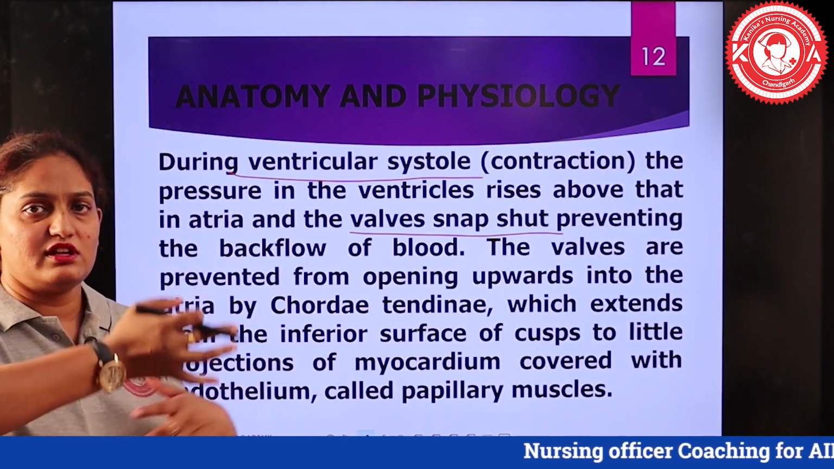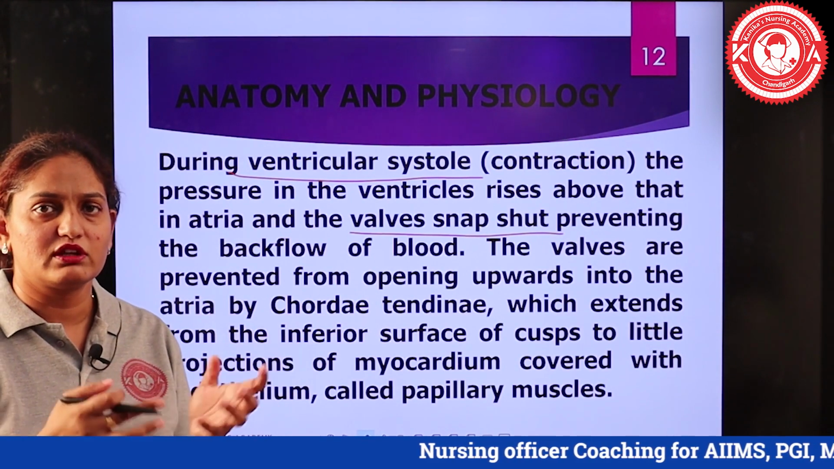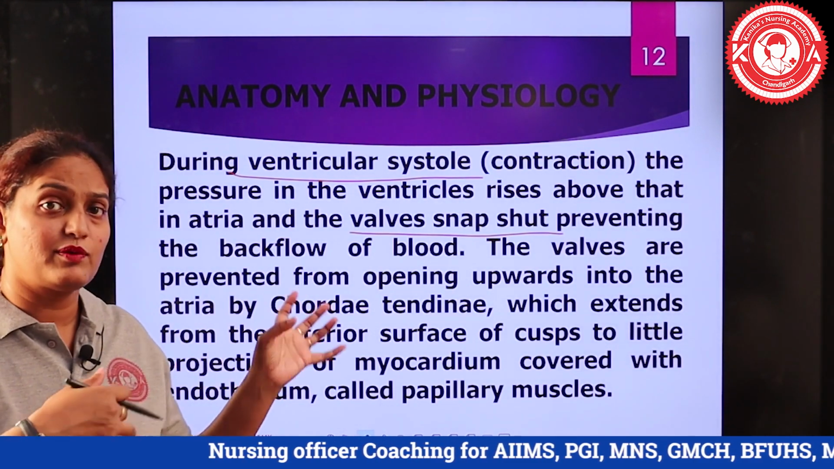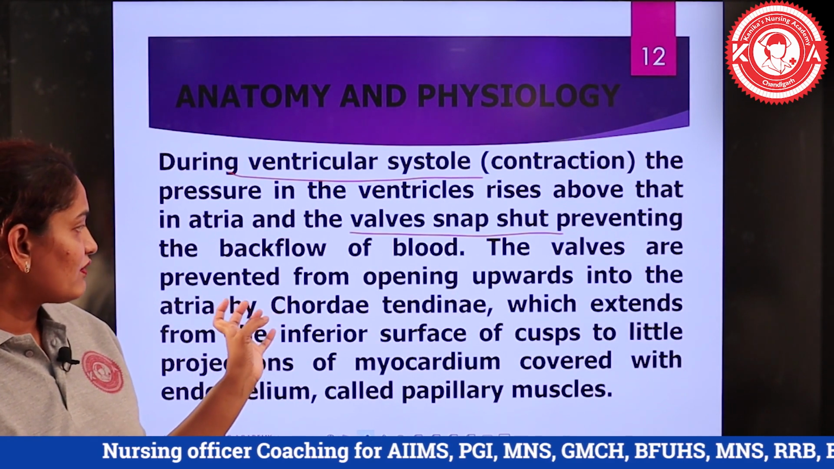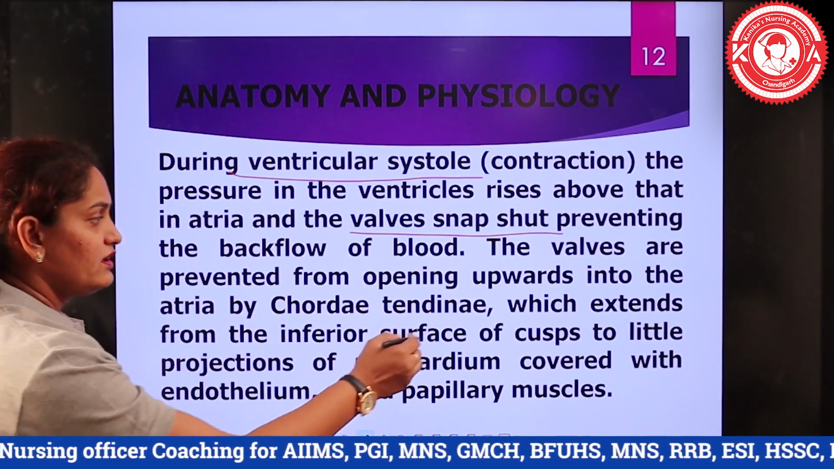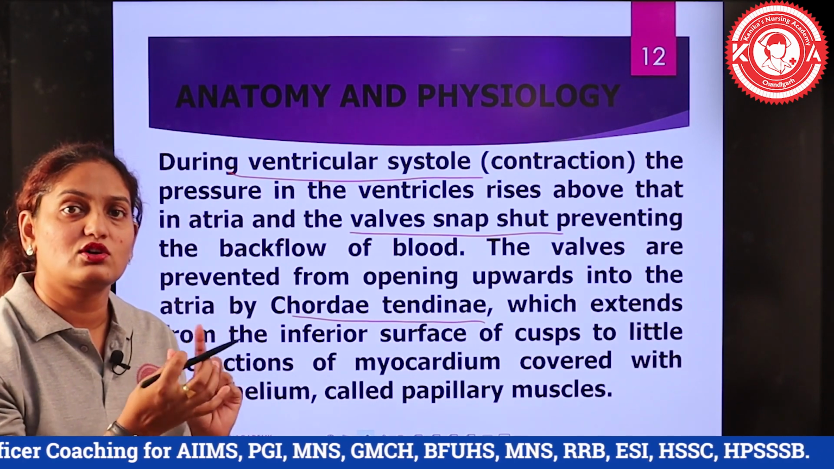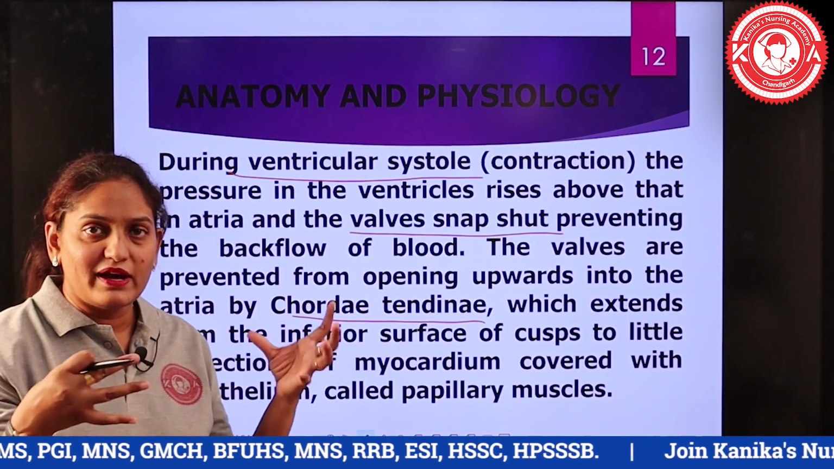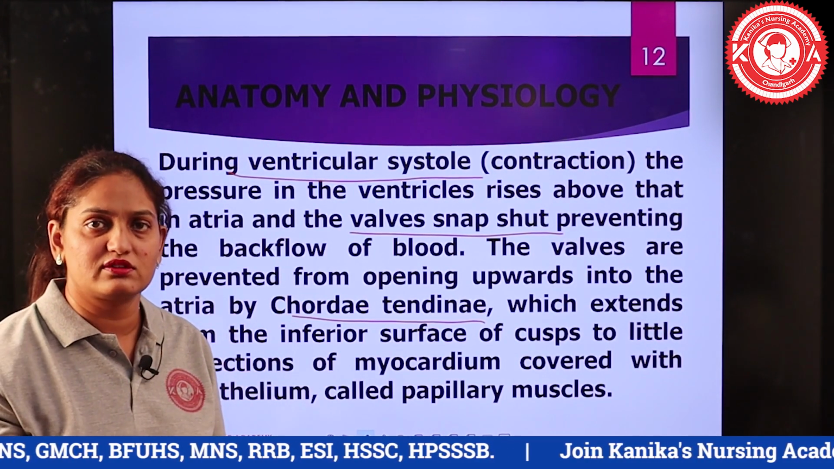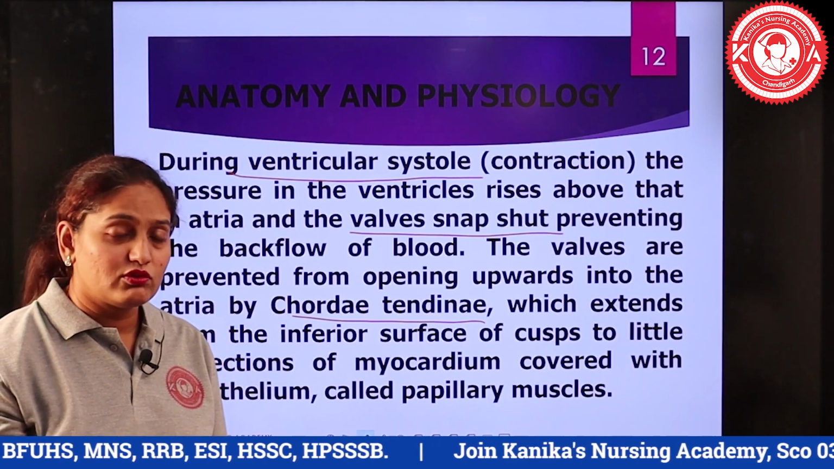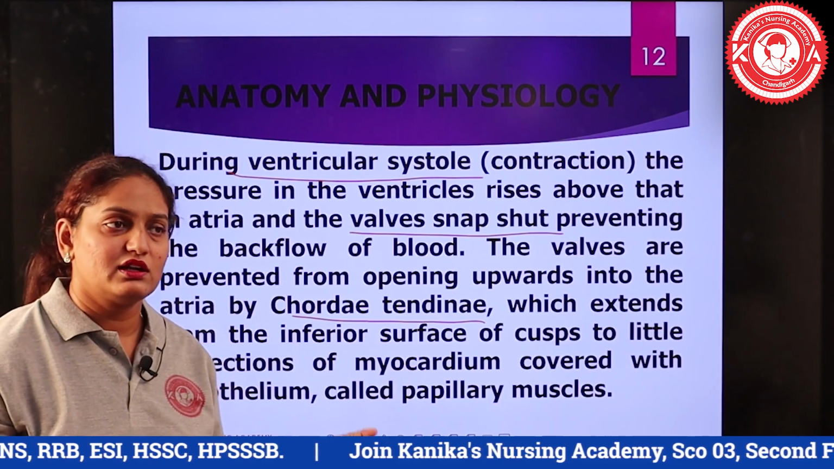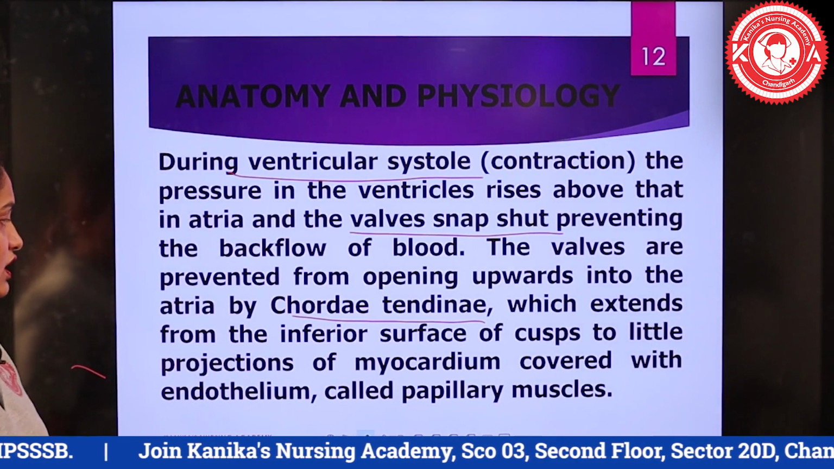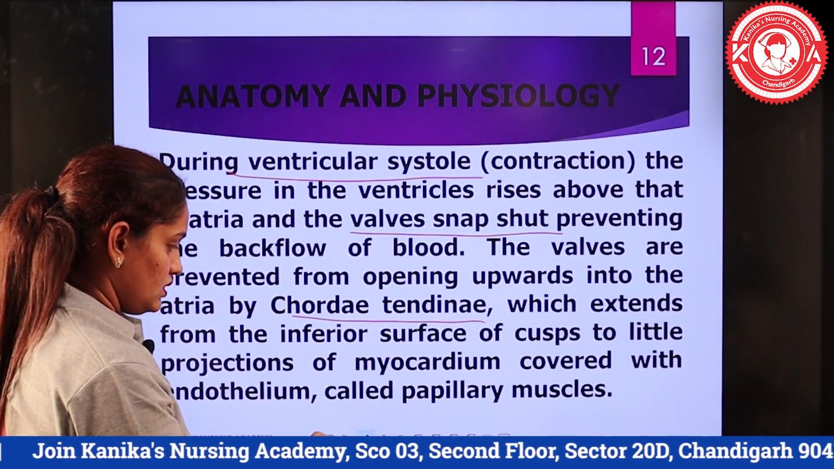Mitral regurgitation or aortic regurgitation happens when the valves are not able to close when they need to close. And how are the valves prevented from opening? They are prevented from opening upwards into the atria by the supporting structures known as chordae tendineae and the papillary muscles. These are the structures which actually hold back the valve structures. They stretch, and whenever the valves are required to open, they open up, and when there is a need to close them, these structures help to close the valves.